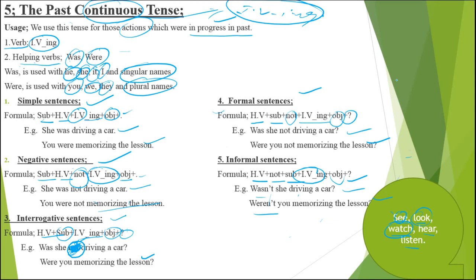Watch is used when you are in a ground, watching a match live: you say I'm watching a football match, not I'm looking at or seeing a football match. In the same way it is used for media, like I'm watching a movie on TV. In the same way, on a computer screen, sitting on a laptop or mobile, I'm watching a video on mobile. For mobile, TV or laptop, whatever the screen you have, you will be using watch. So this is the difference between see, look and watch.